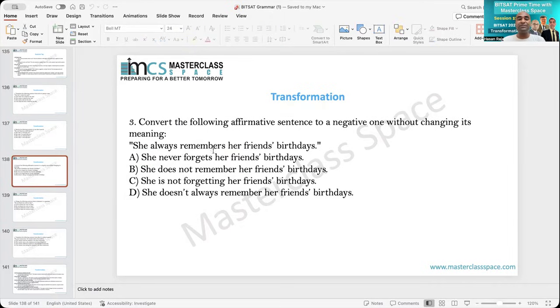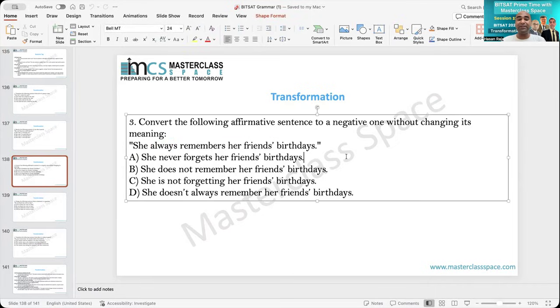Now, she always remembers. You have to change it without changing the meaning. If you go with the negative sentence, always becomes never. So she never forgets is fine. Does not always is okay, but does not always cannot become never. Does not always means sometimes. And therefore A becomes the answer. She never forgets her friend's birthday is the same as this one.